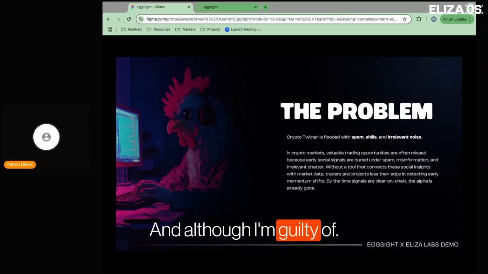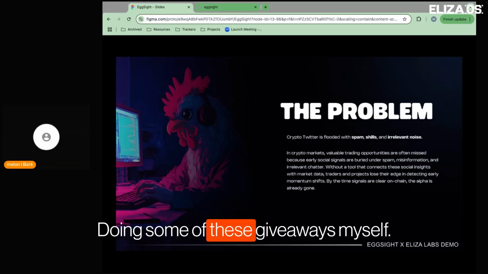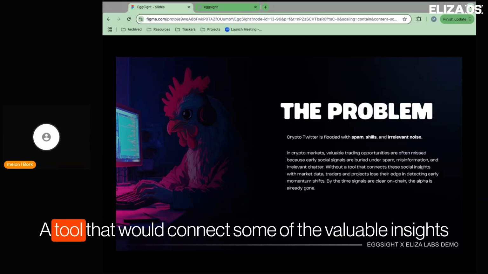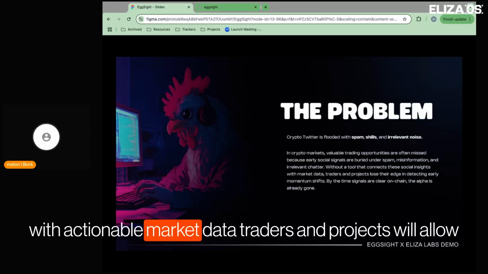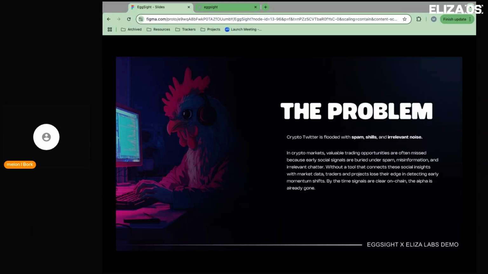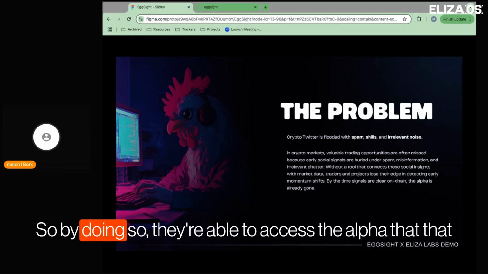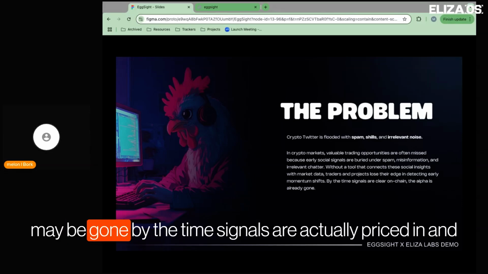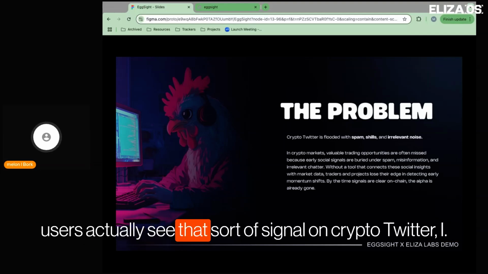And although I'm guilty of doing some of these giveaways myself, a tool that would connect some of the valuable insights with actionable market data, traders, and projects will allow them to gain an edge in detecting early momentum shifts. So by doing so, they're able to access the alpha that may be gone by the time signals are actually priced in and users actually see that sort of signal on crypto Twitter.